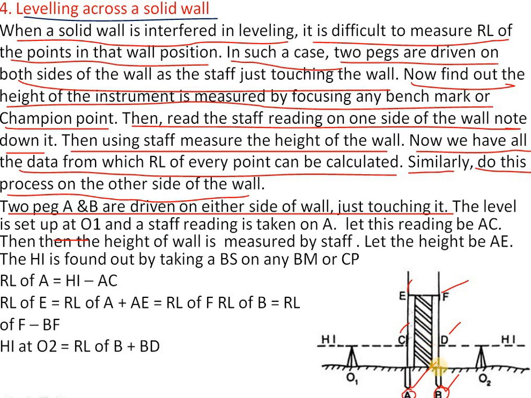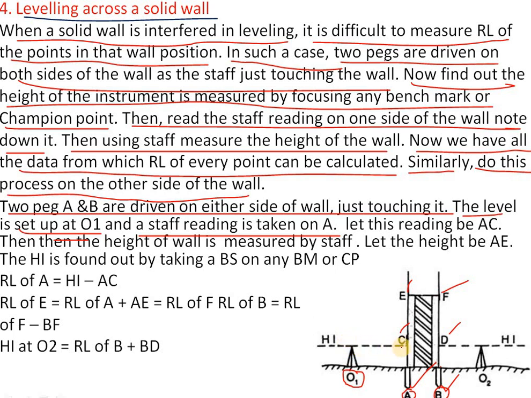Touching the wall on either side with two pegs, the level is set up at O1 and a staff reading is taken on A. So the O1 instrument is fixed on the ground beside the wall.